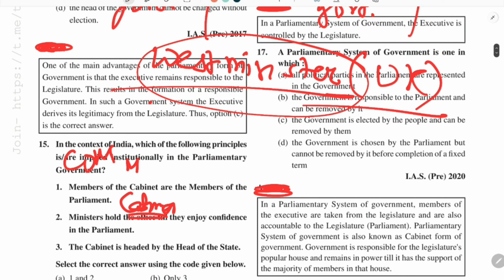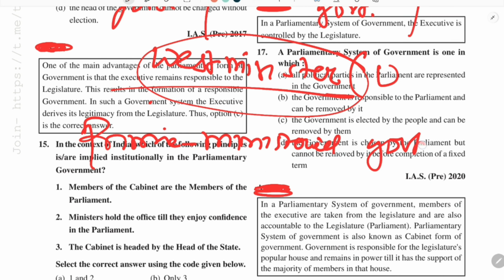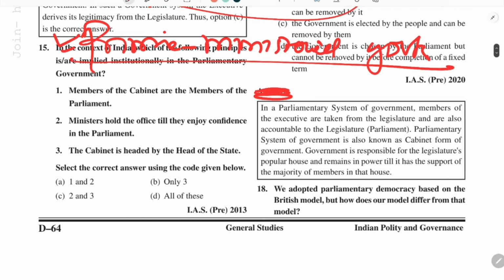The other name of parliamentary form of government is the prime ministerial government. Why is it called prime ministerial? In recent times, the role of the prime minister has become very integral, and the prime minister has a kind of dominance over the cabinet.